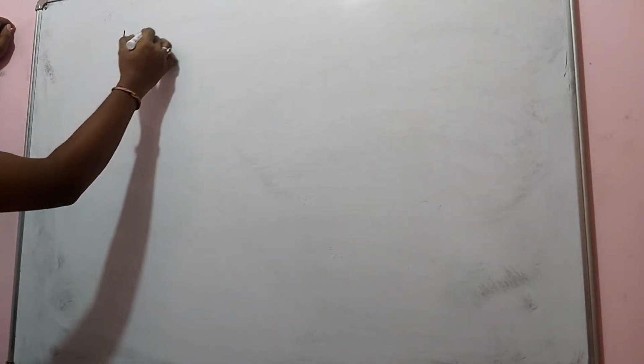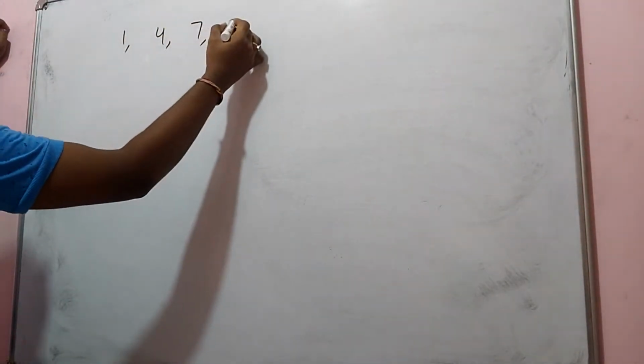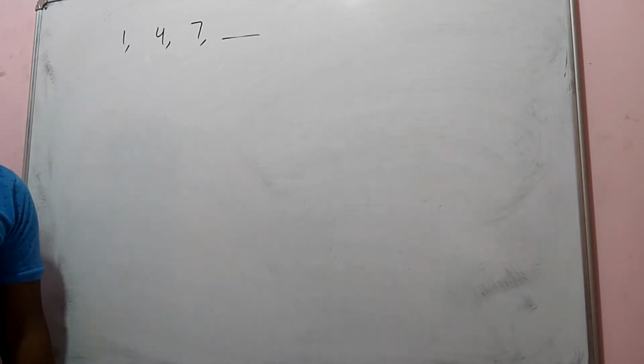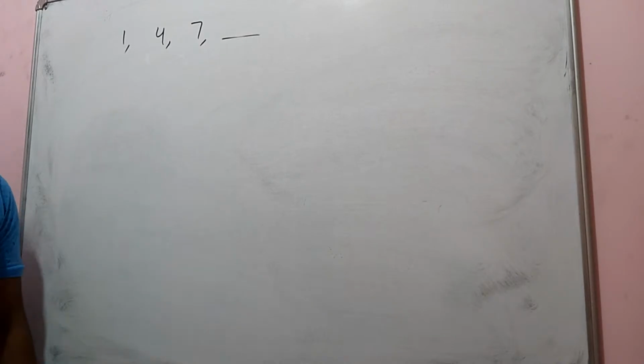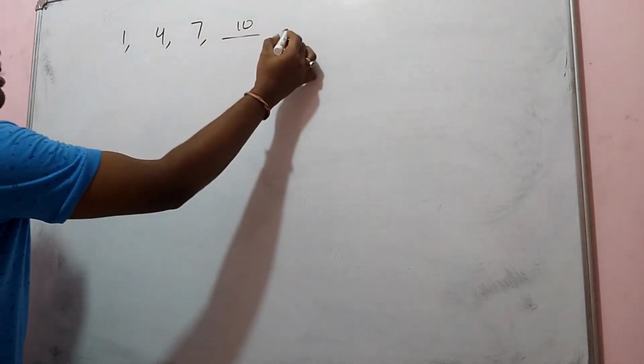What is a sequence and what is a series? First of all, we have to know this. You have seen numbers like these: 1, 4, 7. Can you tell me what I am going to get next? 1, 4, 7. Yes, 10.